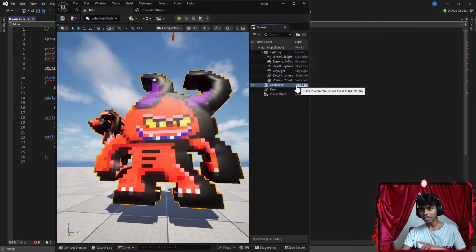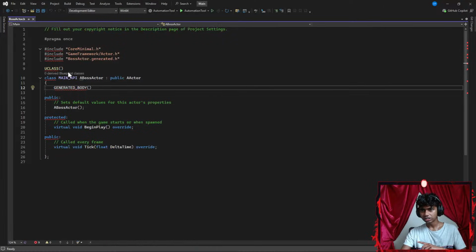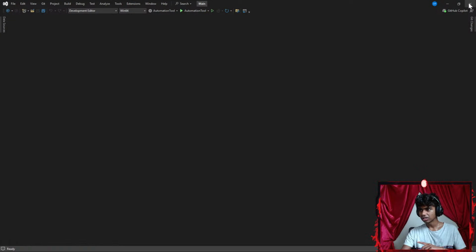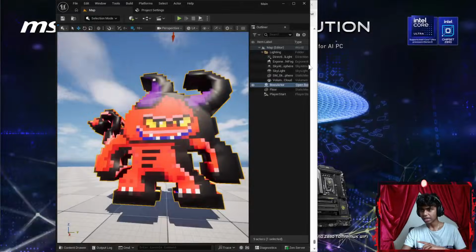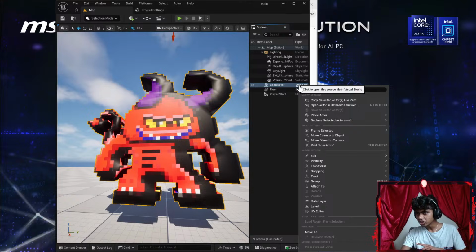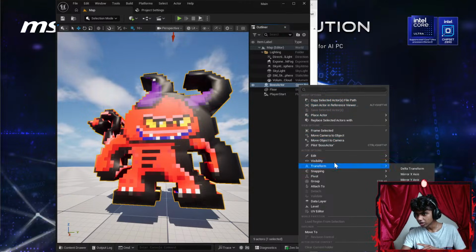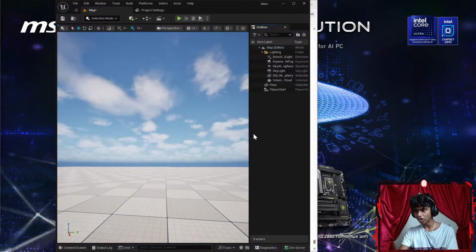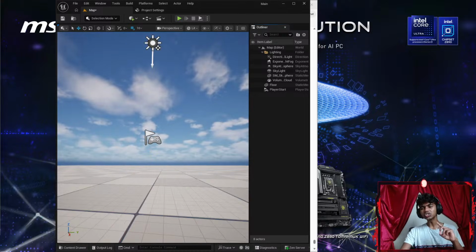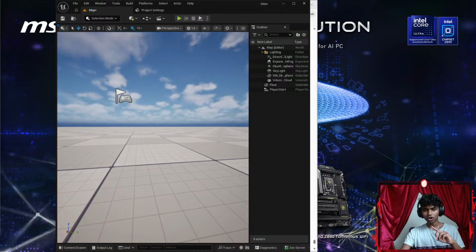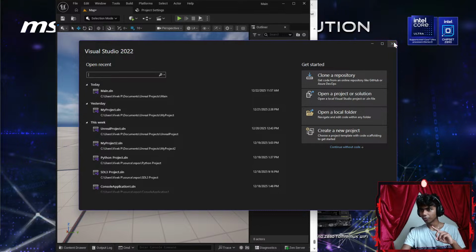Now, from my Unreal, I'm gonna go ahead and open this part. That is the header files. Let's exit that. I'm pretty sure this is how we get our source code. Open actor reference in viewer, framework. Okay, maybe since I can't actually get my actor here, I'm gonna go ahead and delete my actor from here. Let's create a brand new actor, but I do want to open my Visual Studio. Maybe I'll open it later.